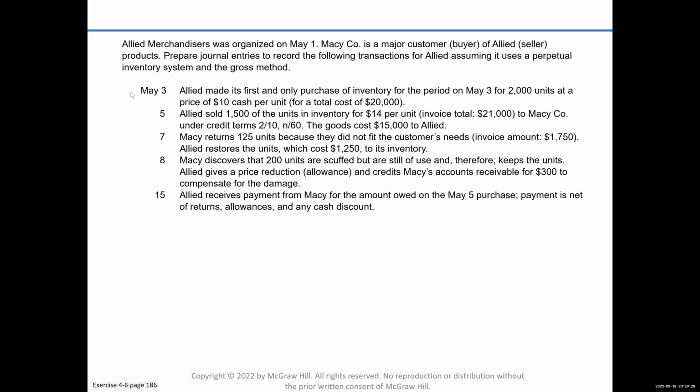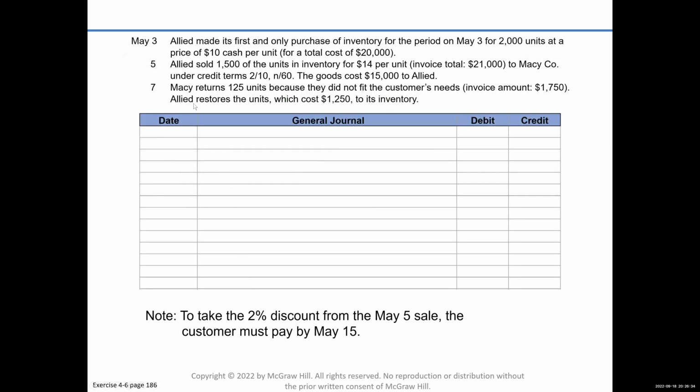Okay, so on May 3rd, Allied made its first and only purchase of inventory for the period, 2,000 units at $10 each, cost $20,000. So we bought inventory of 20,000 and we paid cash for it. Easy enough. I like that.